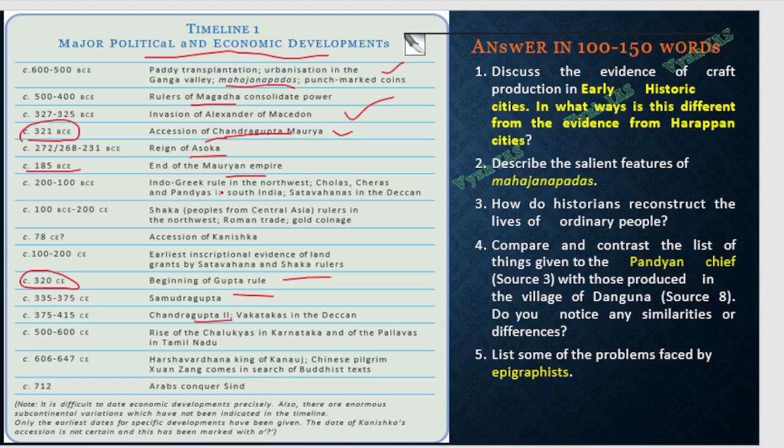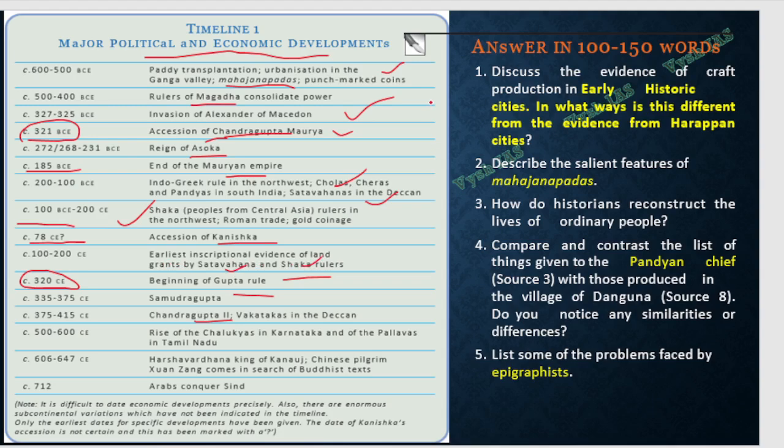Then the Indo-Greek rulers will come, many in the northwest, and in the south the Chola, Chera, Pandyas are there. In the Deccan, Satavahanas are there. Then Shaka is there around 100 to 200 AD. And here we can see Kanishka. After the AD phase begins, this is the new kingdom which came, the Kanishka kingdom. Then we have the earliest inscriptions of land grants by Satavahanas and Shakas.